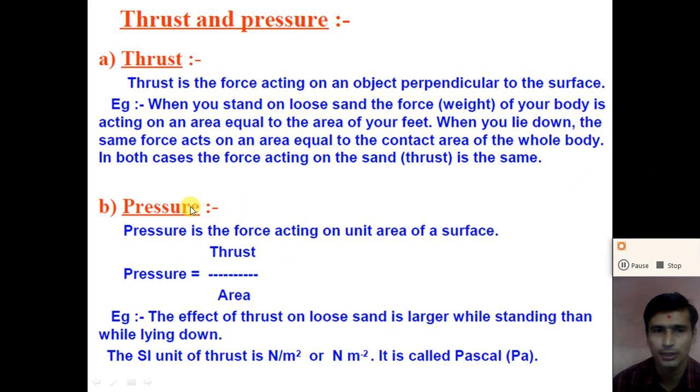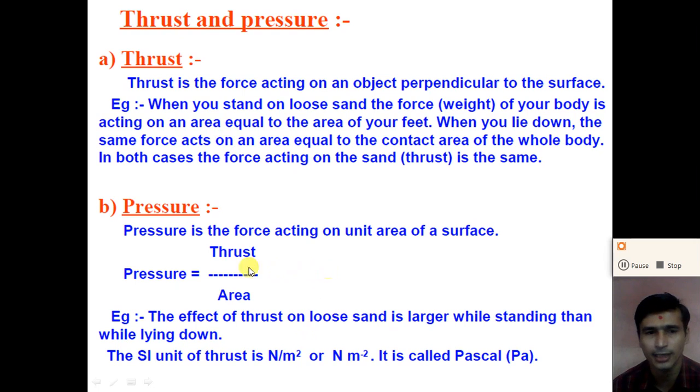So dear student, what do we mean by pressure? Pressure is the thrust acting on a unit area of the surface, or we can say the force acting on a unit area of the surface, because thrust is one type of force perpendicular to the surface of the object, and pressure is the thrust acting on the surface per unit area.